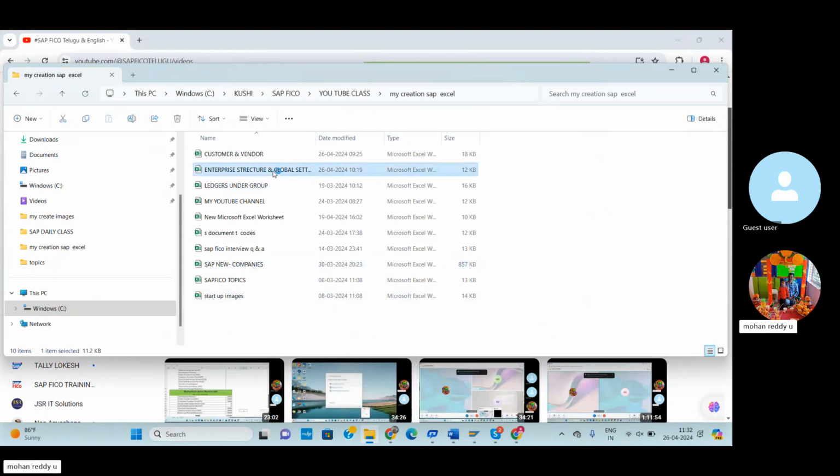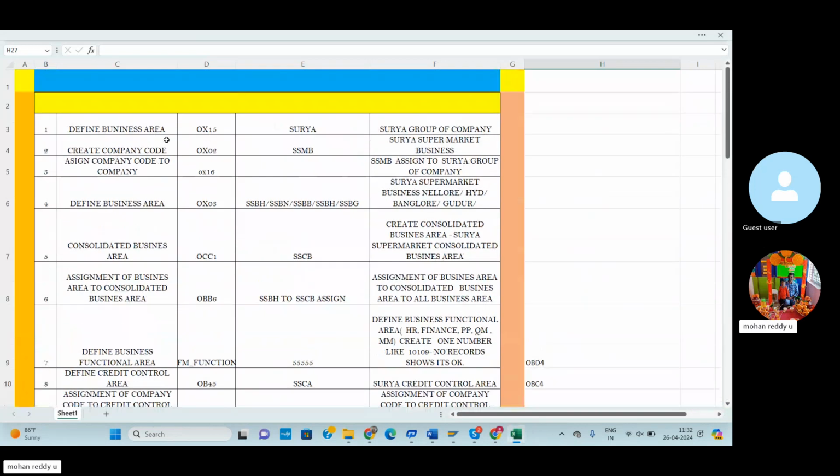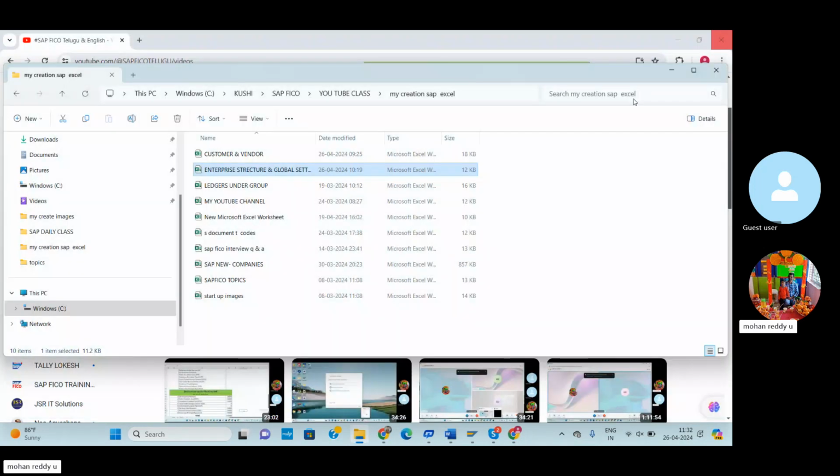Enterprise structure and global settings, define business area. Group of company is OX 02. So OX 02 is the group of company creation.